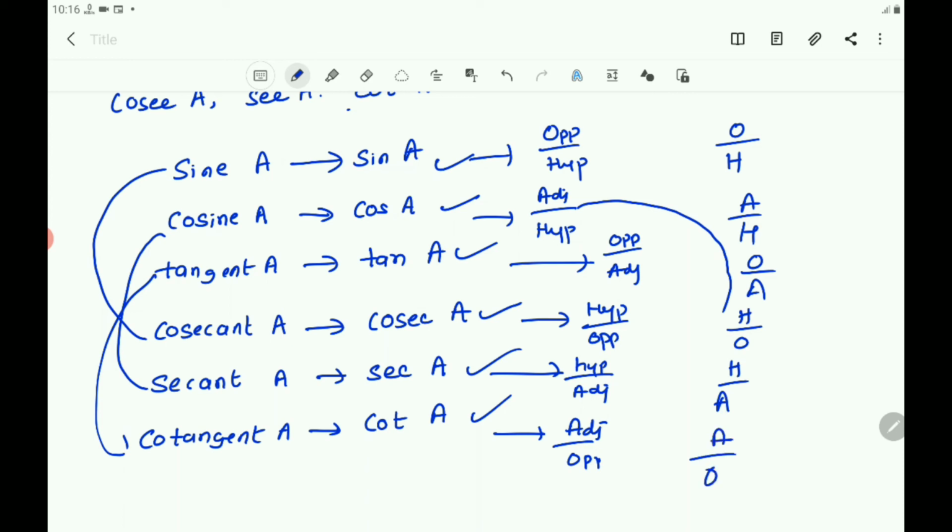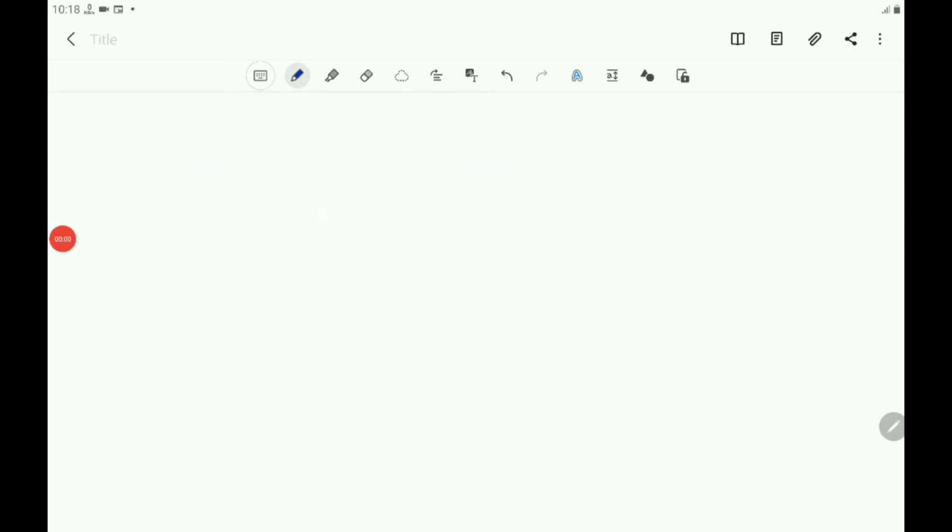In short, you can remember this in your mind, but while writing, you must write in detail. O means you must write opposite side, H means hypotenuse, and A means adjacent side. So in short, you can keep in your mind like this way. Now write the reciprocals here.